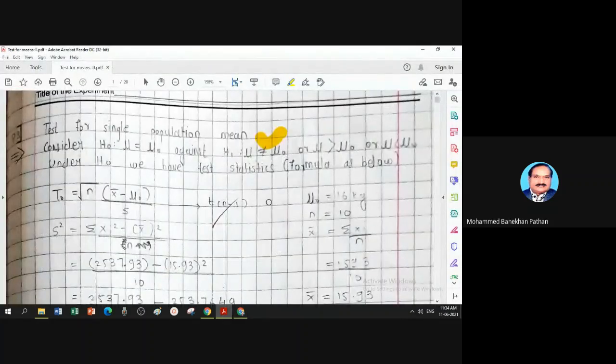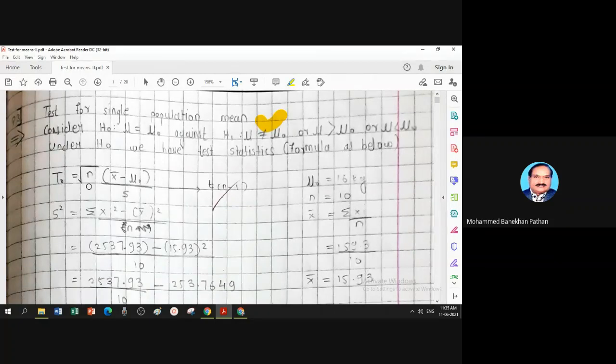So today we are going to test single population mean based on t distribution. Let us see, under H naught we have test statistic, usually called a formula, T0 equal to root n times x bar minus mu 0 divided by small s. This follows T distribution with n minus 1 degree of freedom.